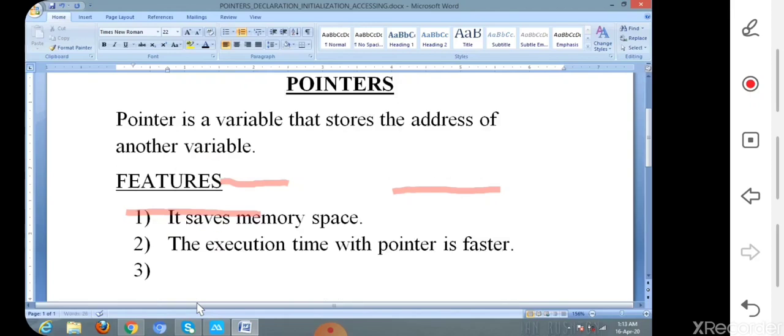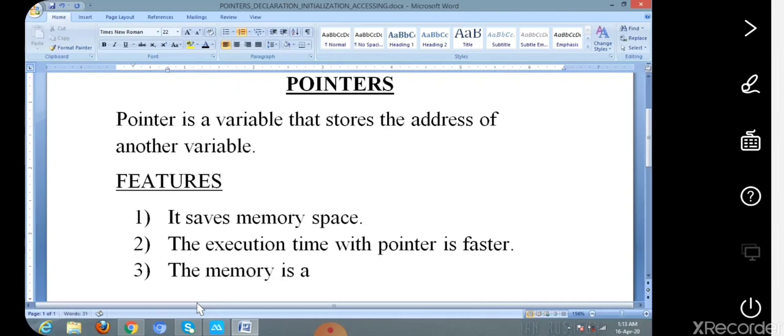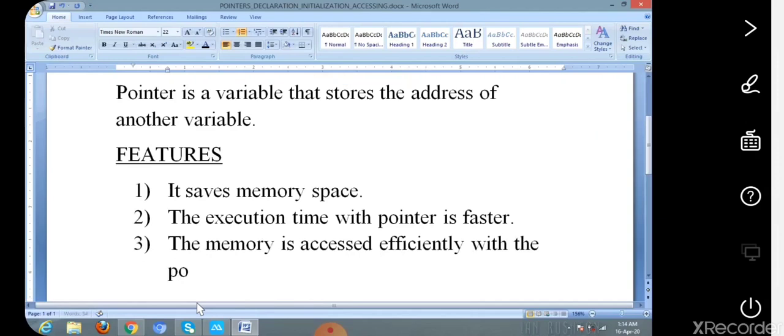Now coming to the next feature. The memory is accessed efficiently with the pointer. This is one of the most important features of a pointer.